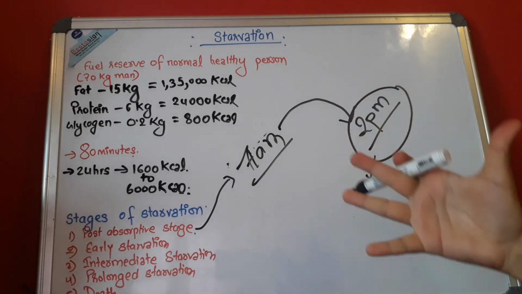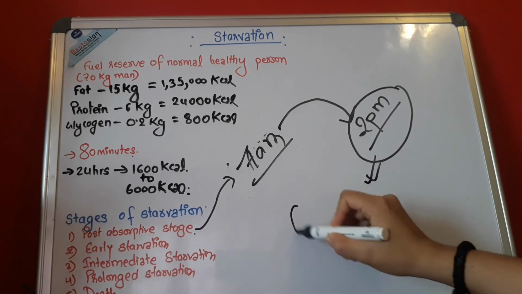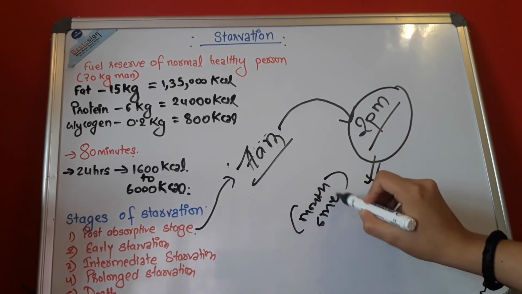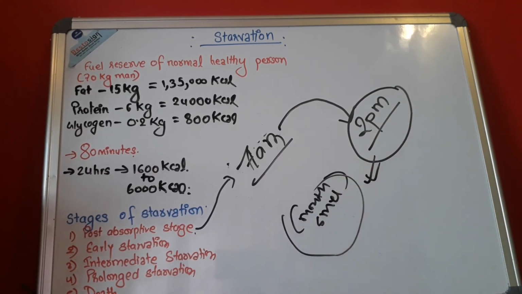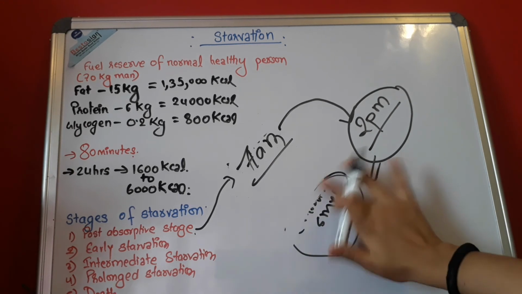It is a very, very early phase where your stomach starts producing noises, and the breath from your mouth, whenever you speak, has a slightly different, bad kind of smell.